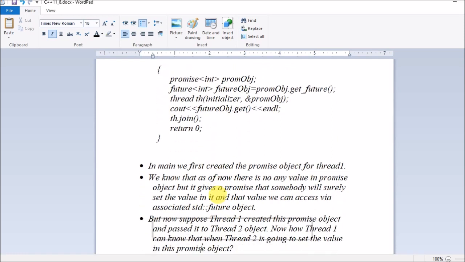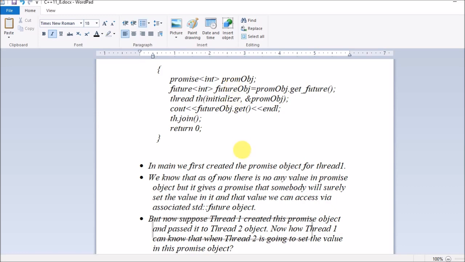So guys, these are the concepts, I hope you got them. Let me explain the concept. First, we created the promise object. As of now there is no value in this promise object. But it gives a promise that somebody will surely set the value in it, and that value we can access through the std::future object. The name itself says that the promise object is promising that later on it will be setting the value of the future object.